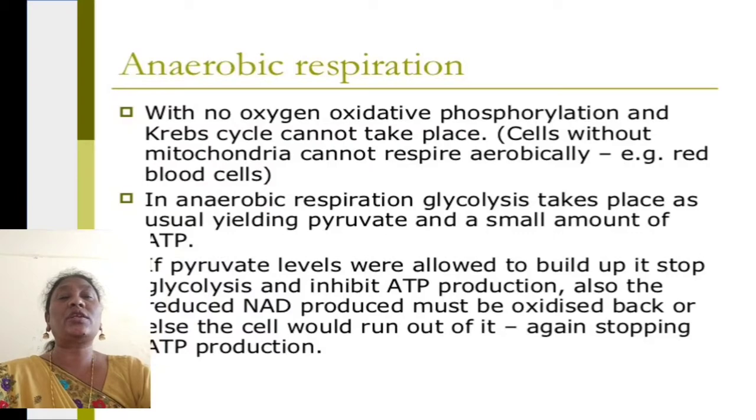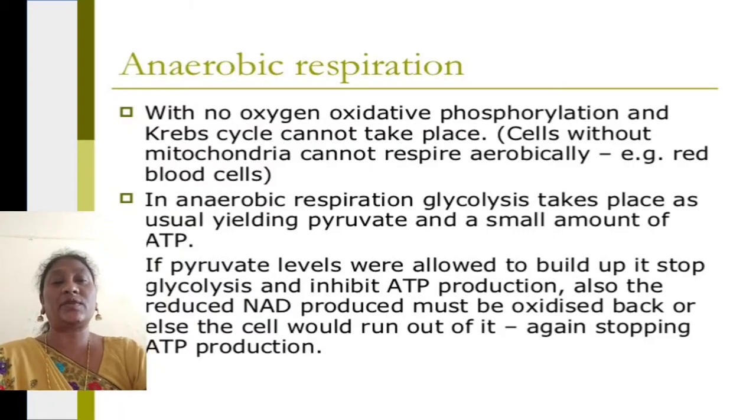With no oxygen, oxidative phosphorylation and the Krebs cycle cannot take place. Cells without mitochondria cannot respire aerobically, for example red blood cells.